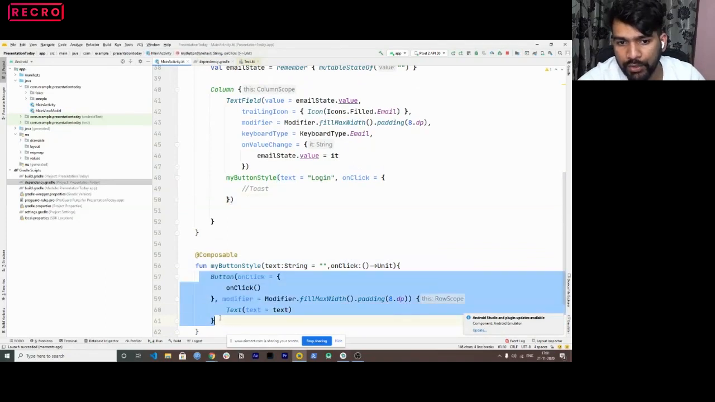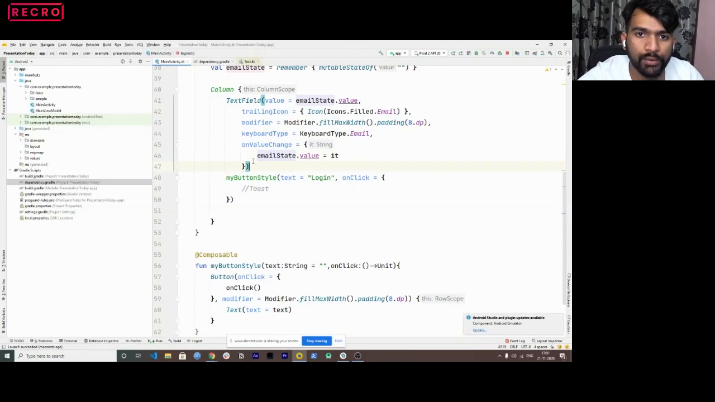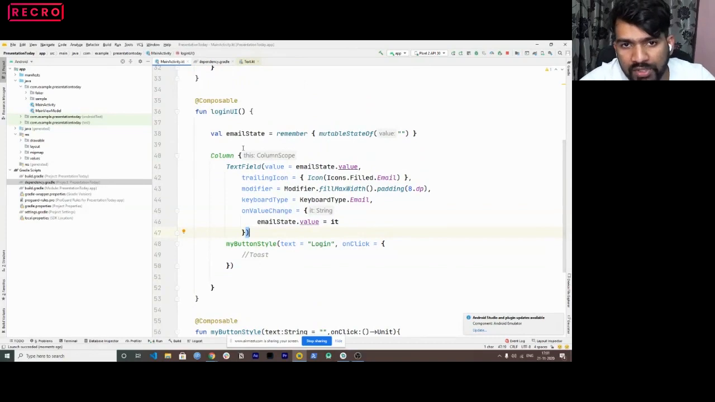Now this set of code has been reduced to only 3 lines. And similarly, you can do that for the text fields. So that's pretty much how we can use it with the composables, and we can understand the states.